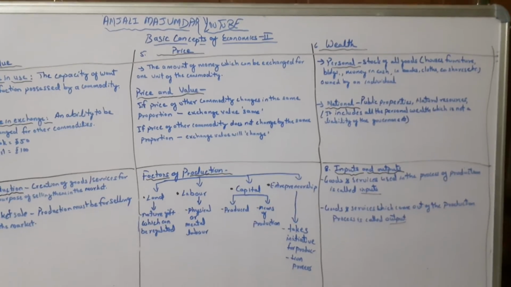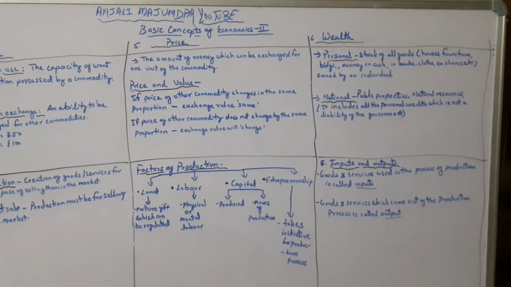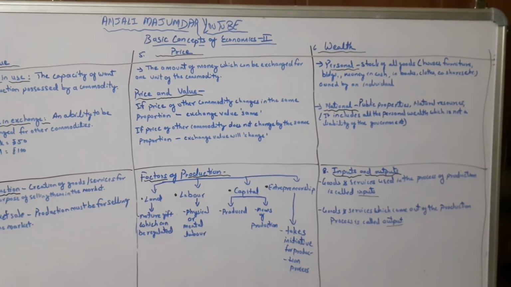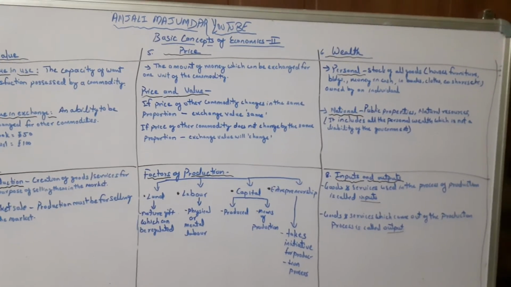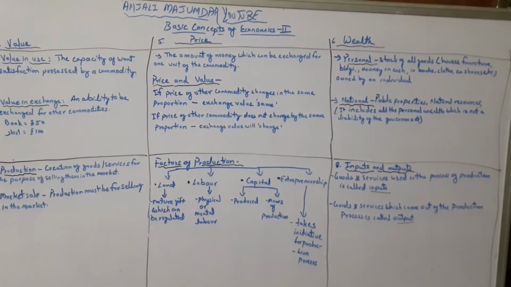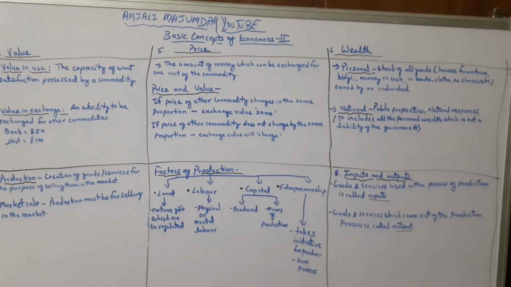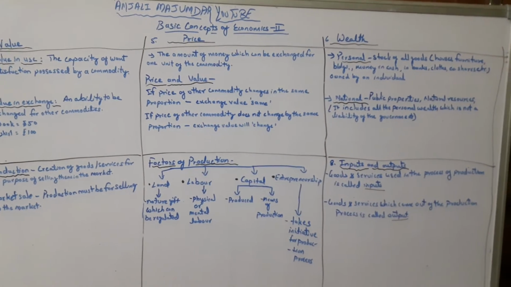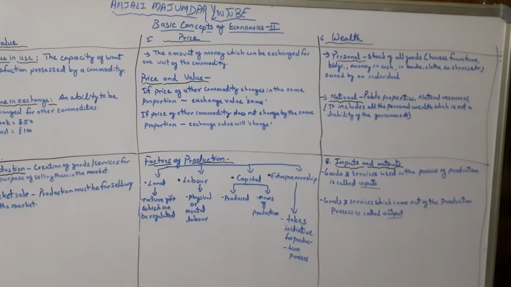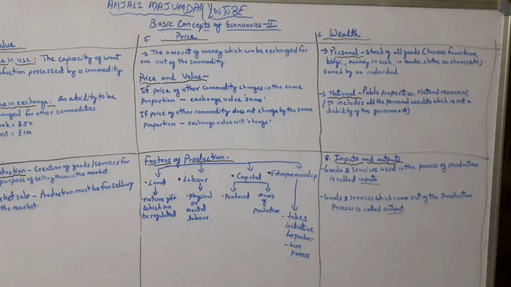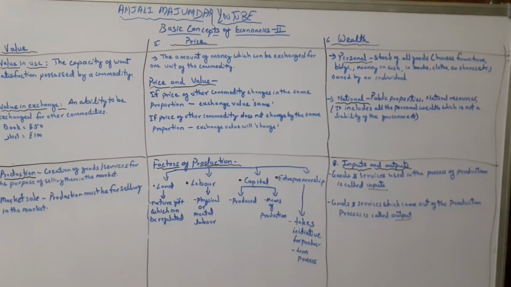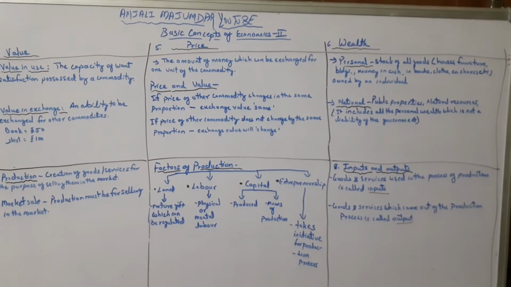Then the sixth one is wealth. So wealth is the stock of goods under the ownership of a person or a nation. Whatever the stock of goods is being possessed by a nation or an individual, it is called wealth. Now it has to be understood in two ways: personal wealth and national wealth. Personal wealth means whatever the stock of goods, for example, houses, furniture, buildings, money in cash, money in banks, clothes, company shares, etc., which is exclusively owned by an individual or exclusively owned by one person.